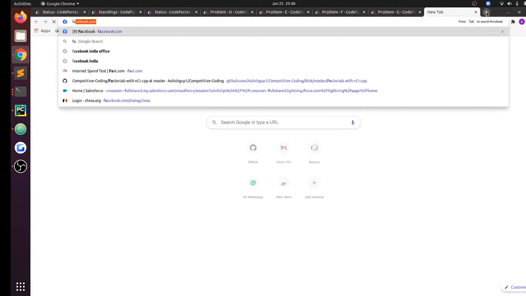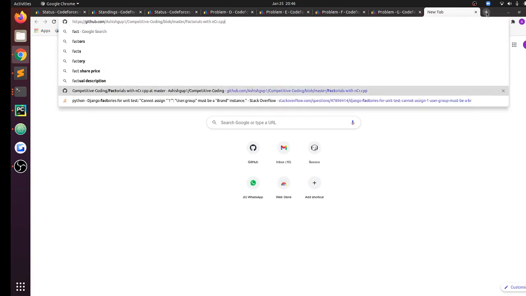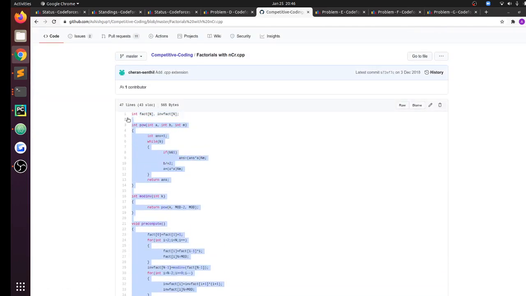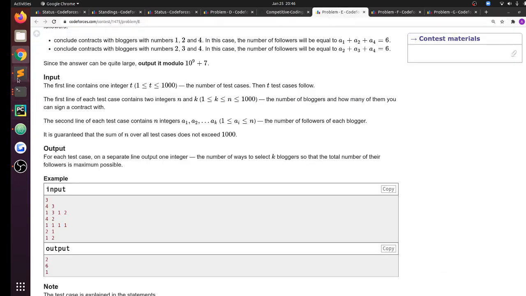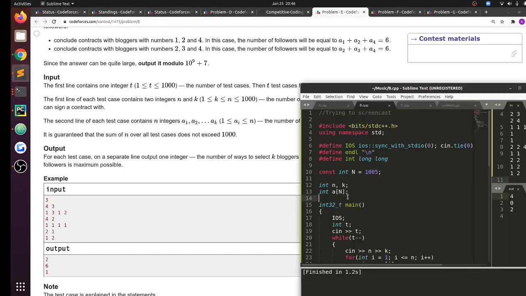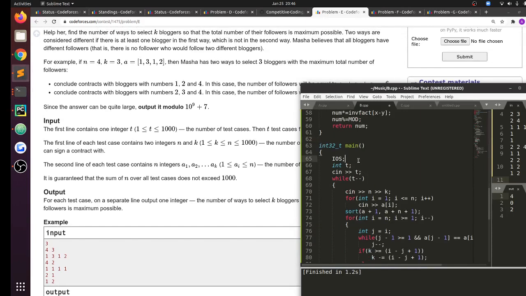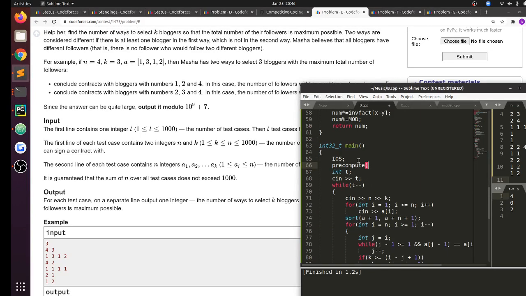I just want the factorial, so let's pre-compute this.